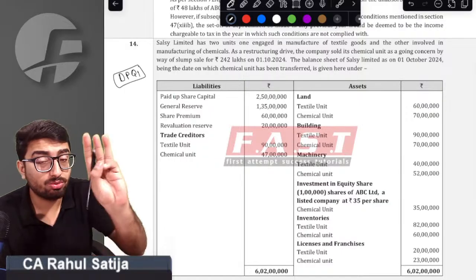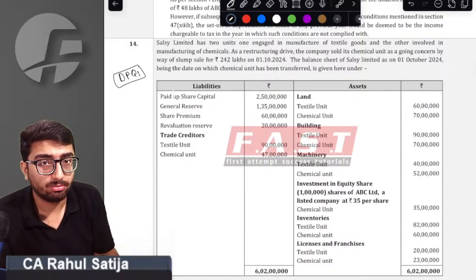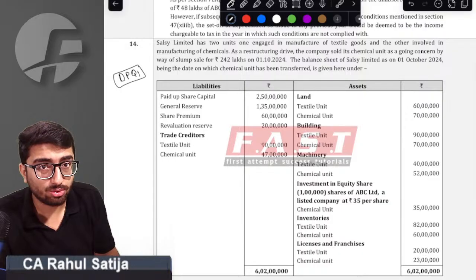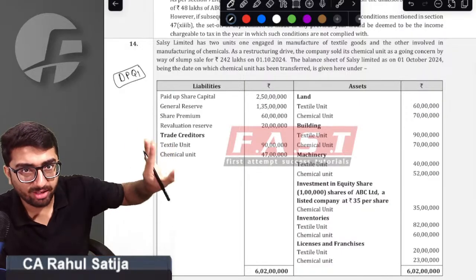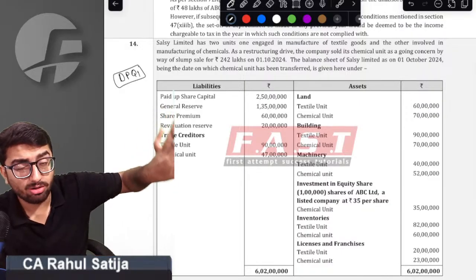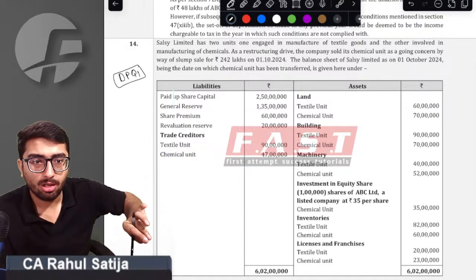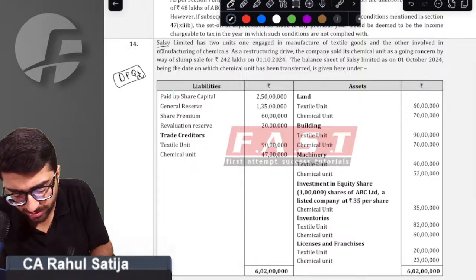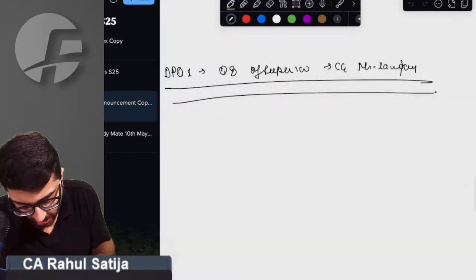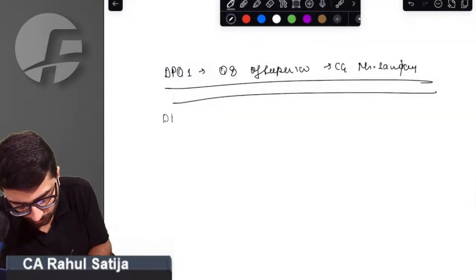Yesterday 3 students sent me their DPQs. And this Sanjay question that we discussed right now was given in practice yesterday. So today I'm giving you one practice question, question number 14 of Salsi Limited, and tomorrow we'll solve it.